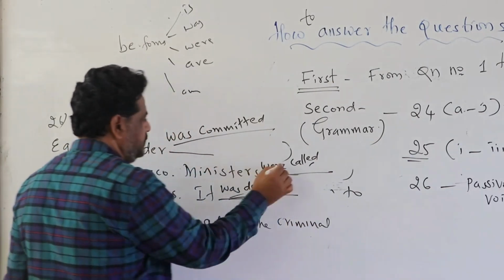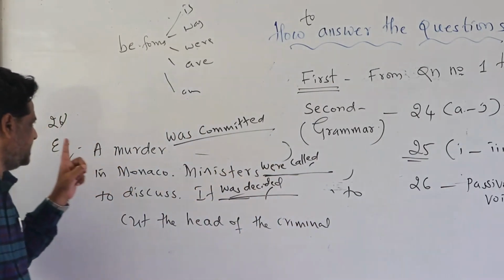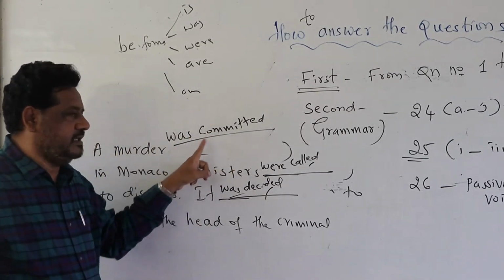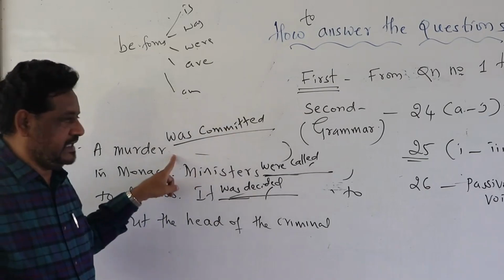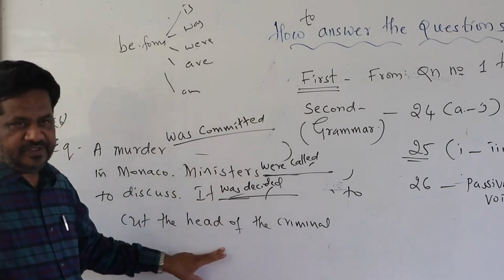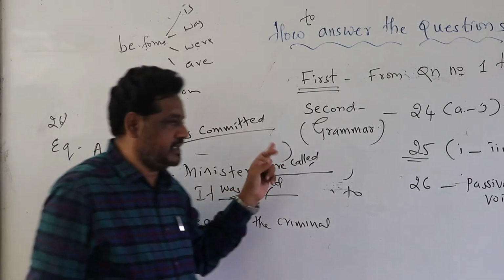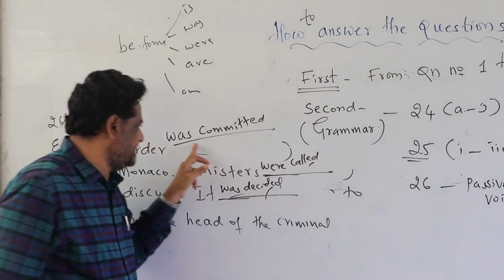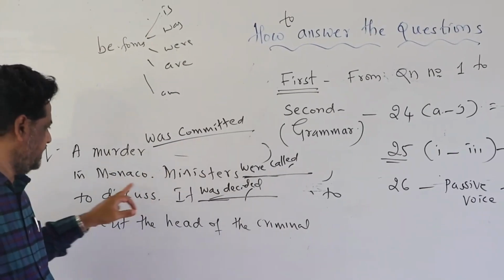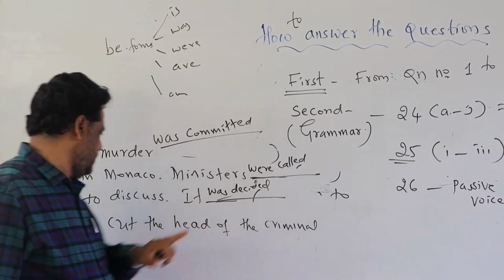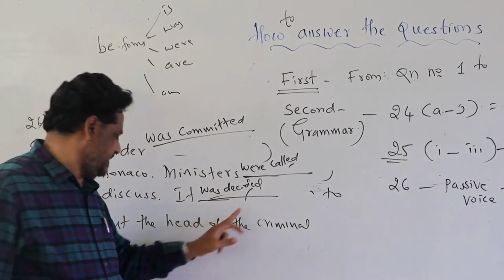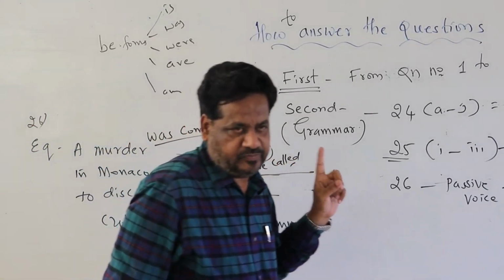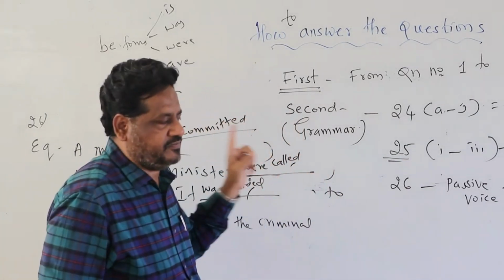Yes. So how to answer this question? Question number 26, you have to write the paragraph. Then fill in the blanks with the right answer. Then underline the right answer. Then complete it. Okay? Don't write the word from the bracket. You remove that bracket and just write the answer. A murder was committed in Monaco. Ministers were called to discuss. It was decided to cut the head of the criminal. So that's the right answer. Don't forget to add be forms of the verb.